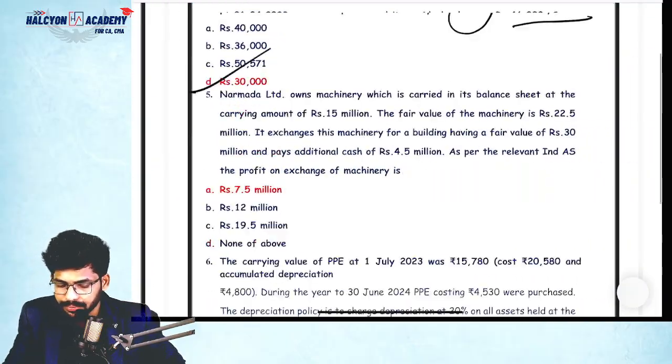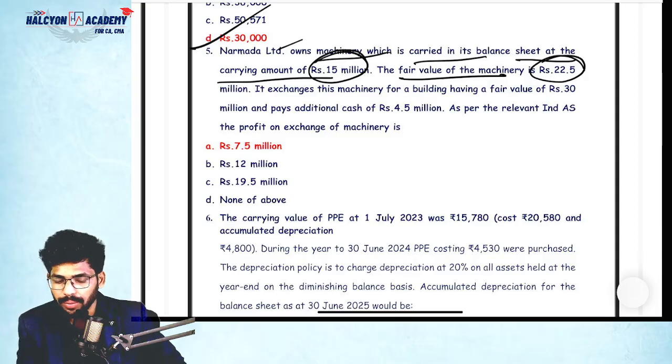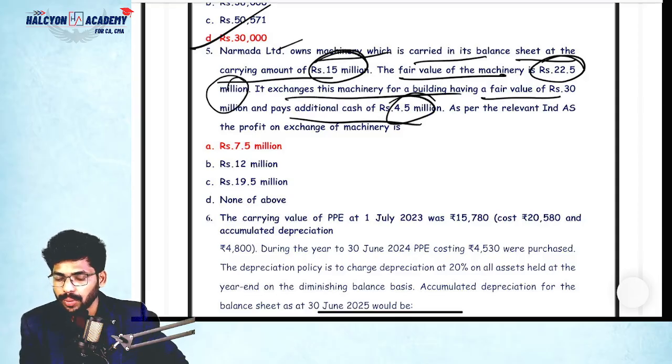That's it. Next, Narmada Limited owns machinery which is carried in its balance sheet at a carrying amount of 15 million. The fair value of the machine is 22.5 million. It exchanges the machinery for a building having a fair value of 30 million and pays additional cash of 4.5. As per relevant Ind AS, what is the profit on exchange of machinery?